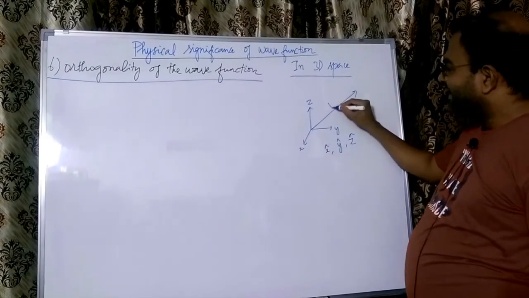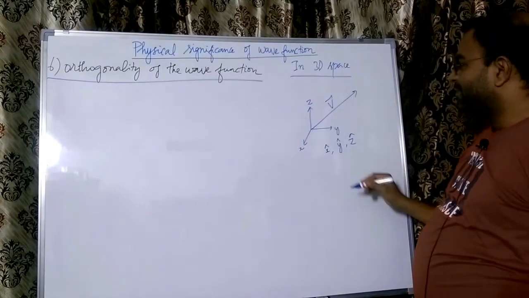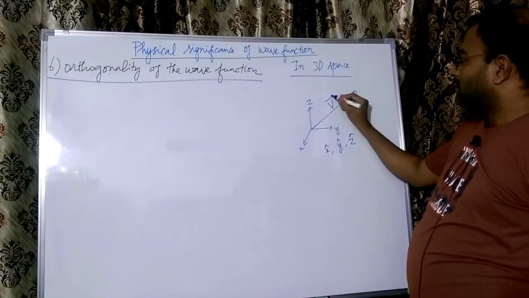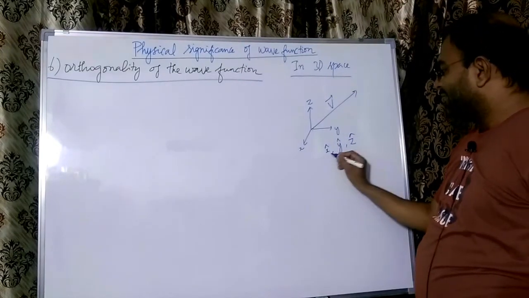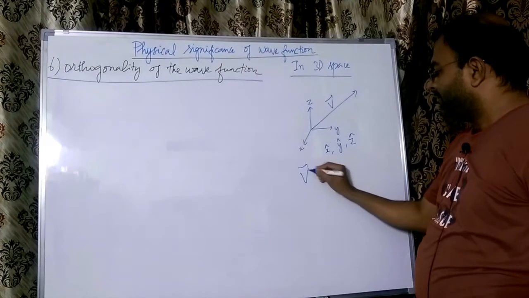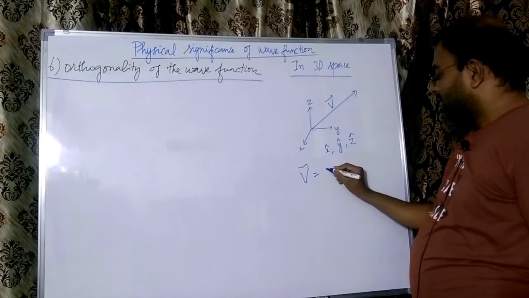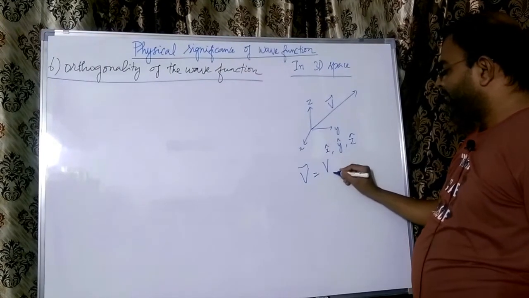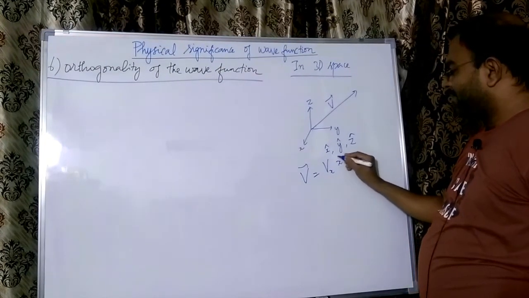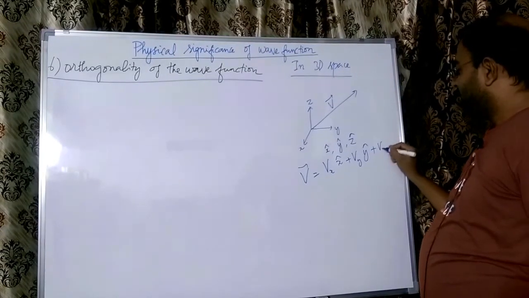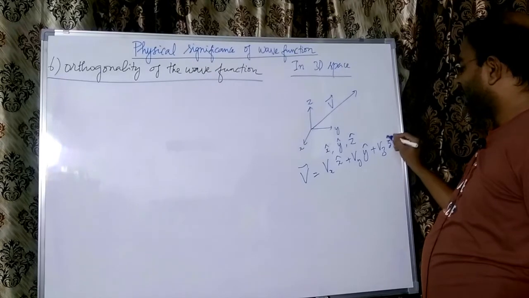Now this vector v in three-dimensional space can therefore be represented in terms of these three orthogonal vectors. So we can have Vx of x cap plus Vy of y cap plus Vz z cap.